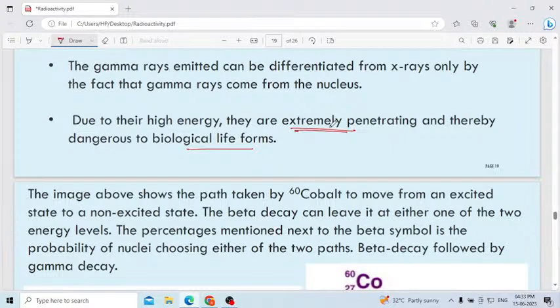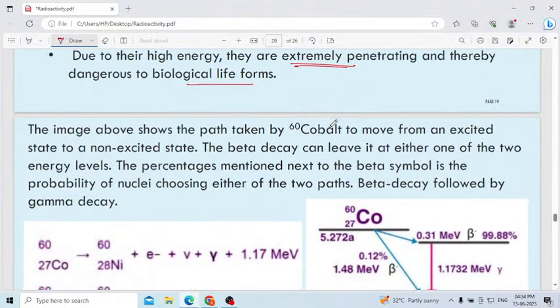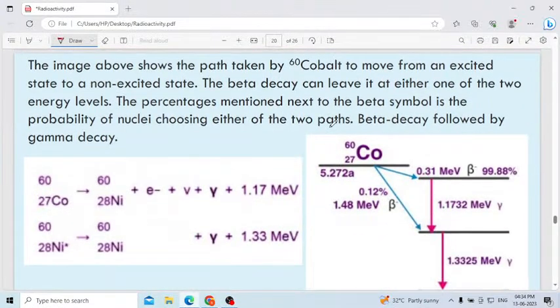Gamma rays we use to treat cancerous cells, because they have high penetrating power. Because of the high penetrating power, they can penetrate any part of the body, any organ, very easily. Okay, let us study with an example how gamma decay occurs.